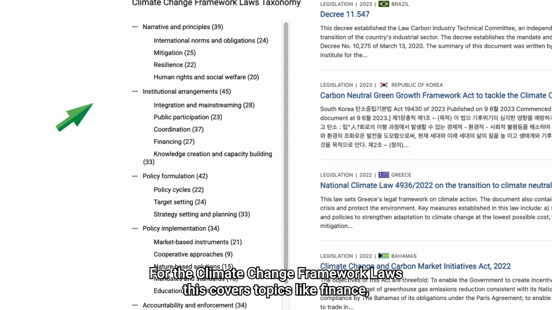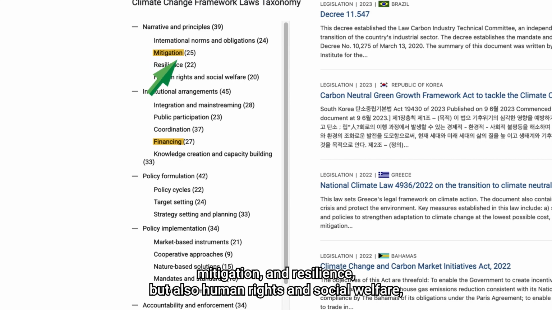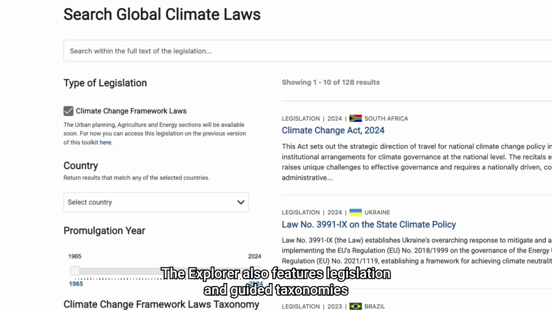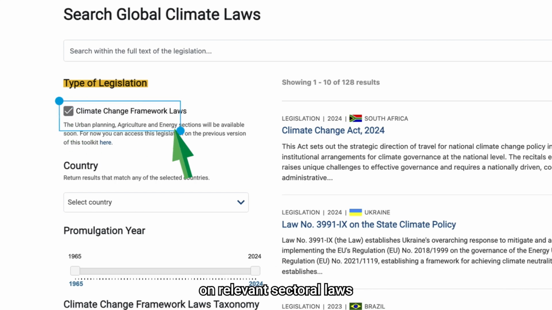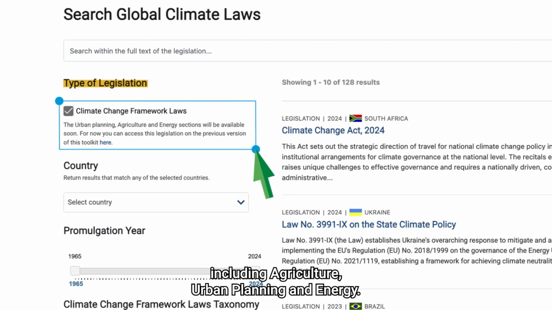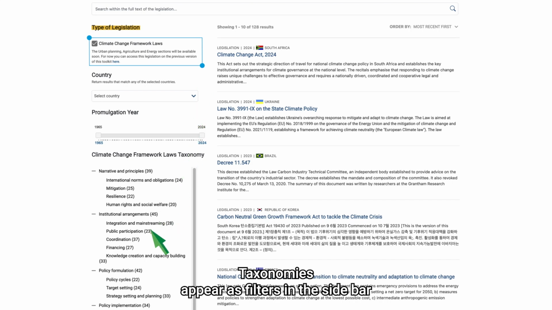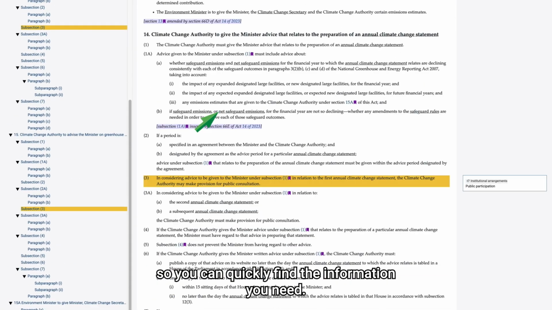For the climate change framework laws, this covers topics like finance, mitigation and resilience, but also human rights and social welfare, knowledge creation and capacity building, and much more. The Explorer also features legislation and guided taxonomies on relevant sectoral laws, including agriculture, urban planning and energy. Taxonomies appear as filters in the sidebar, so you can quickly find the information you need.